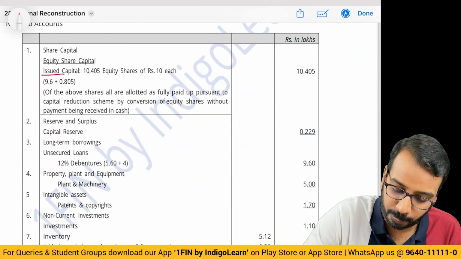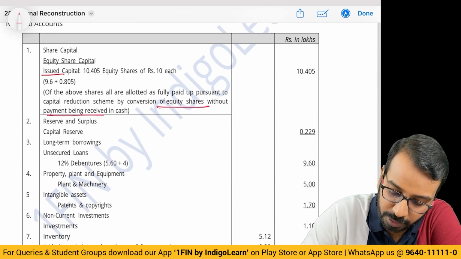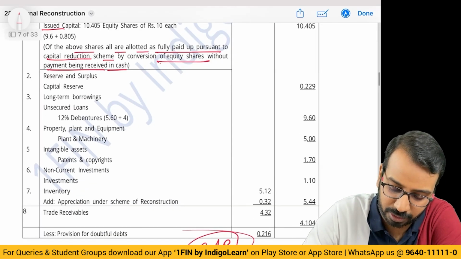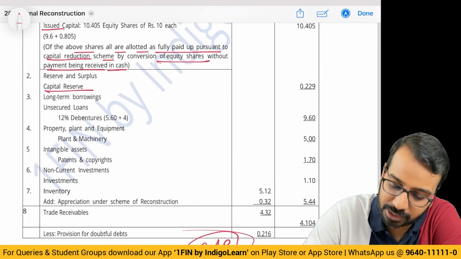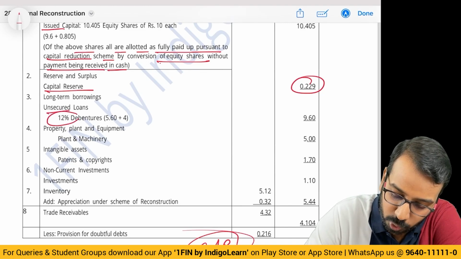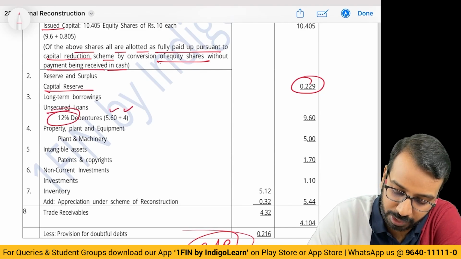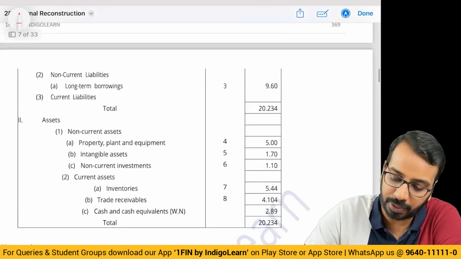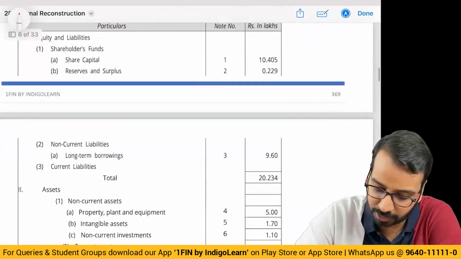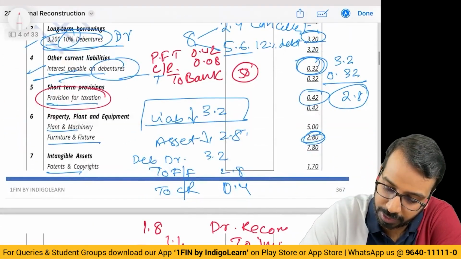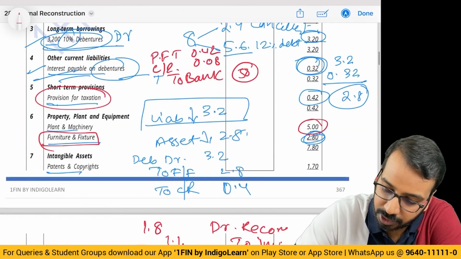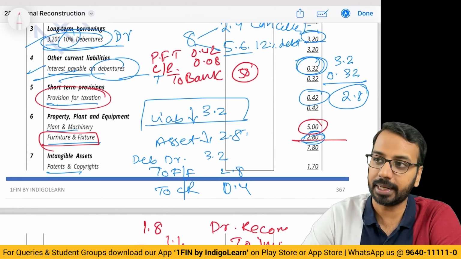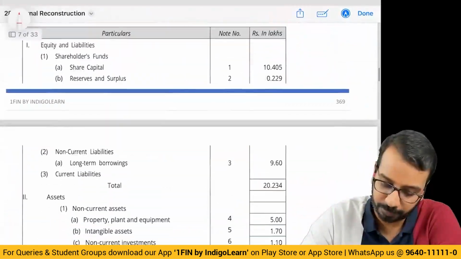Issued capital, conversion of equity without payment being received in cash. All shares are allotted as fully paid up pursuant to the capital reduction scheme. So you can write a note of that. Then capital reserve, whatever balance we got. Unsecured loan 12%, so we have 2 breakups. Plant and machinery 5. I don't think there is any change in plant and machinery. Furniture and fixture 2.8 has been taken over, right? So you have to note that.